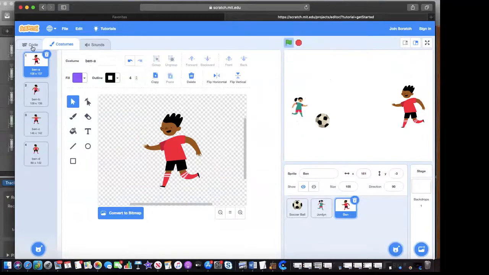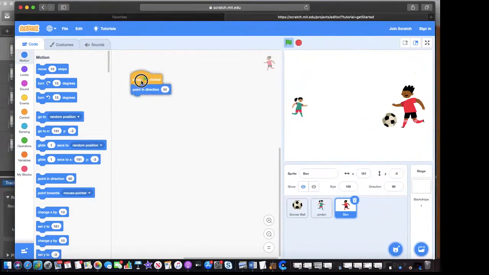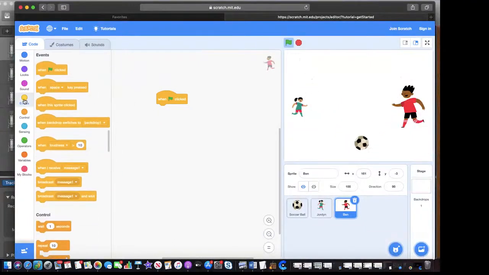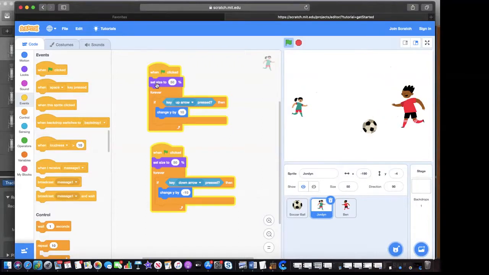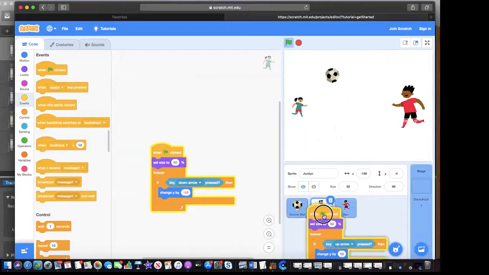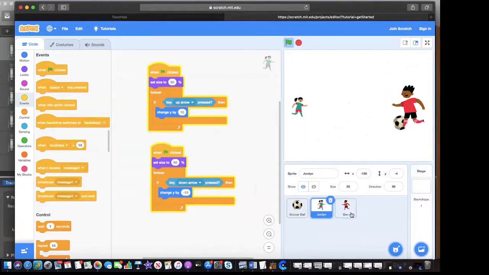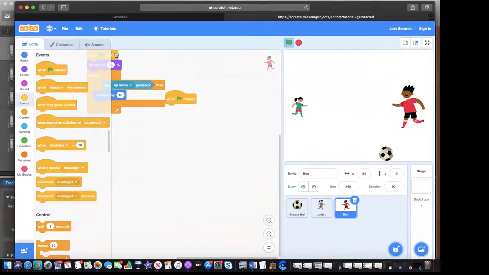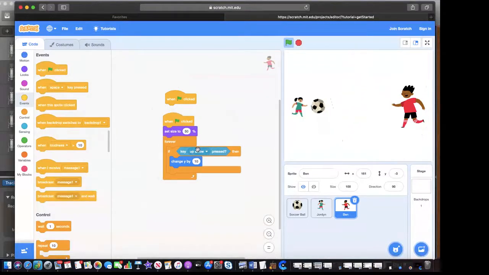Okay, let's go back to our code. And we'll see when the green flag is clicked, if you haven't done that already, you go to the yellow events menu and click when the green flag is clicked, pull it out. And then it's as easy as clicking on Jordan and taking all of your code and dropping it right on Ben. Watch this. Boom. Now, when we click on Ben, all the code has transferred over there to Ben.